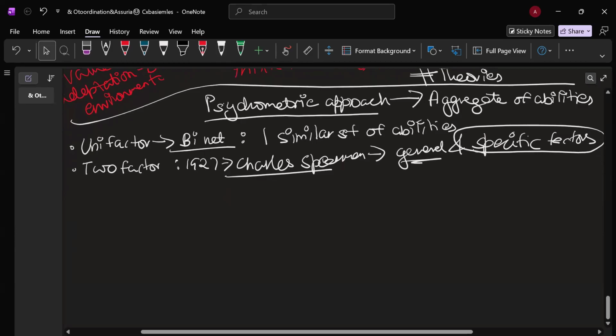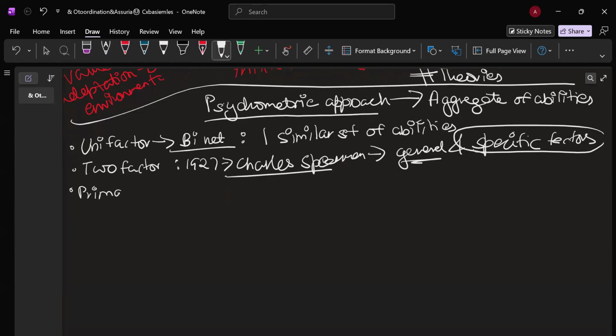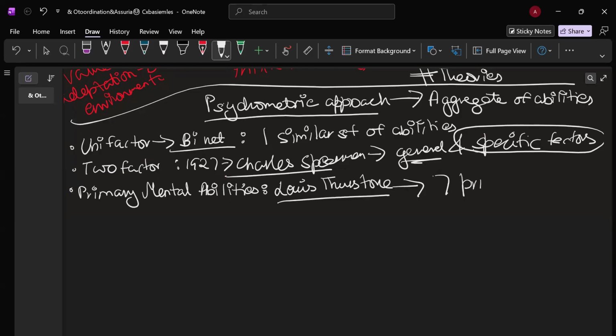Now we have to talk about the theory of primary mental abilities. Okay, what does it have to say? As per this, Louis Thurstone gave this particular theory. And as per this, intelligence consists of 7 primary abilities. Okay. And all of them are independent of the others.